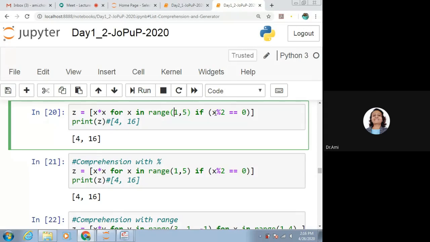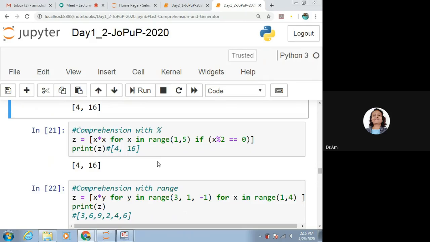For 2, 2 remainder 2 is equal to 0, so for that 2 we do x multiplied by x and get 4. Then with 3, can we get 3 remainder 2 equal to 0? No, we cannot. So we'll check for 4. 4 remainder 2 is equal to 0, so we calculate 4 multiplied by 4, and the result we get is 16.